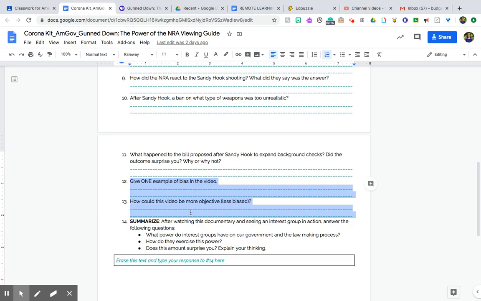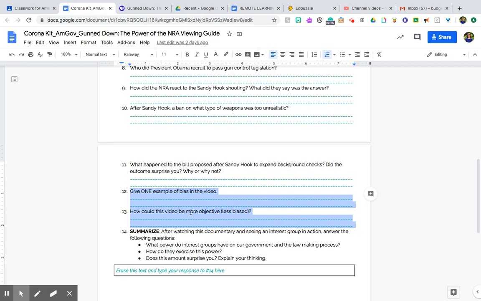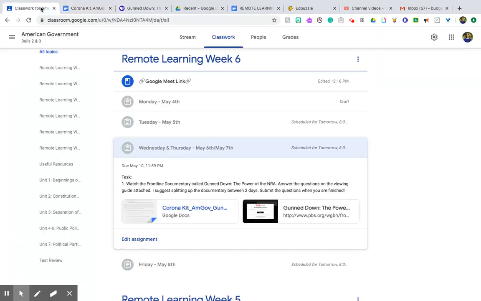I'm very aware that it's biased, okay? You don't have to call me out on that, guys. I promise I know. I'm looking at it more toward how is it informing you of the power of interest groups, okay? So just as a disclaimer up front.